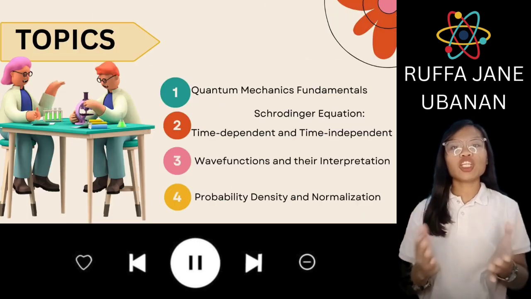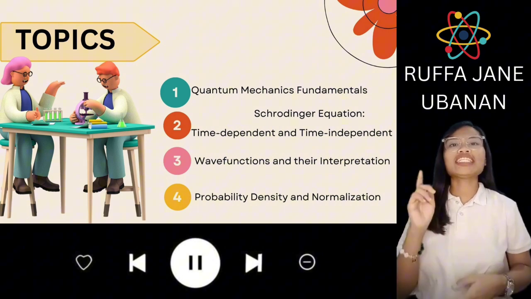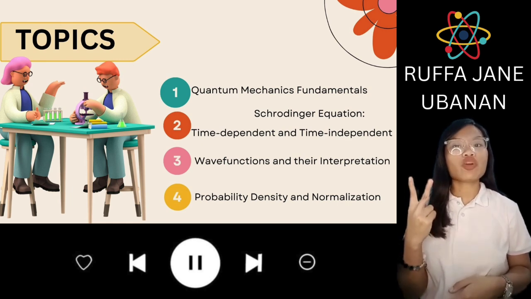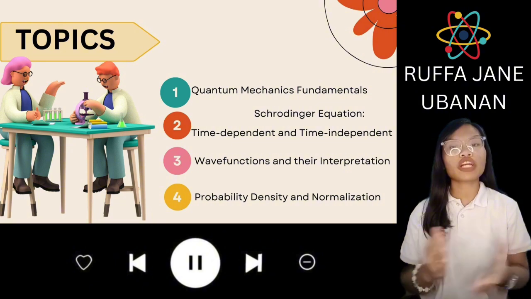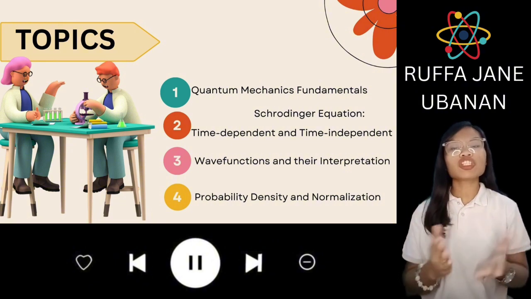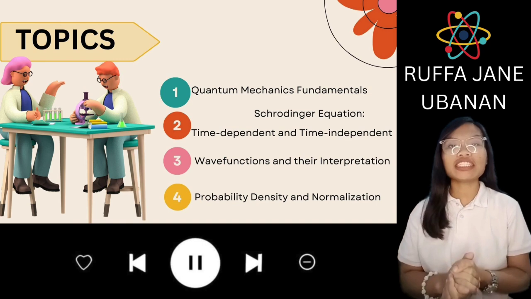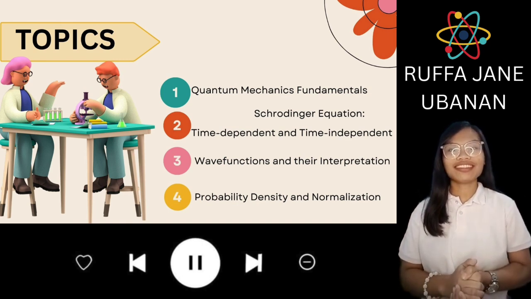In this discussion, we will be covering the following key topics. First is the quantum mechanics fundamentals. Second, the Schrödinger equation, both time dependent and time independent form. And third, wave functions and their interpretation. And fourth, or the last one, is the probability density and normalization.